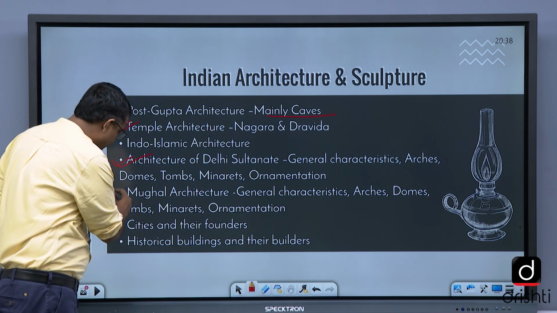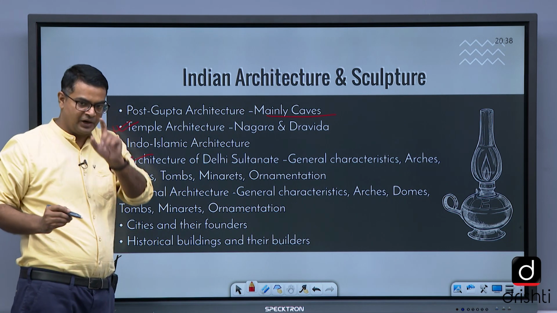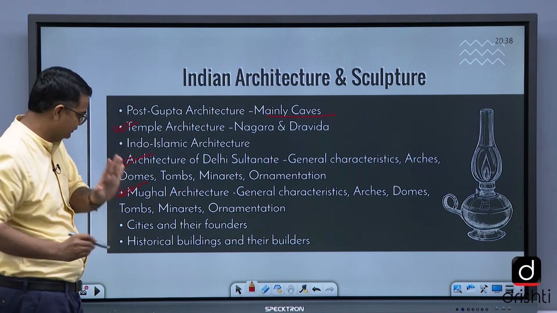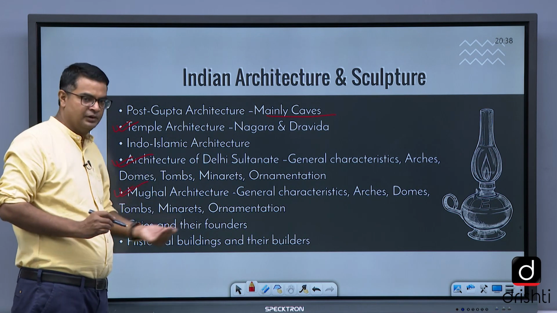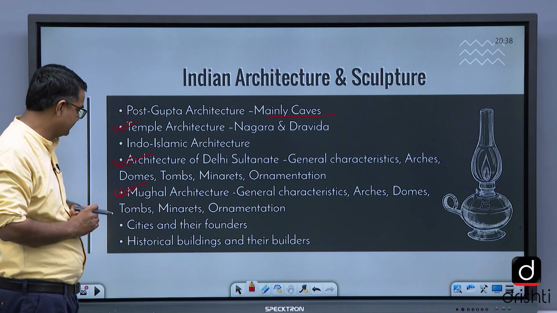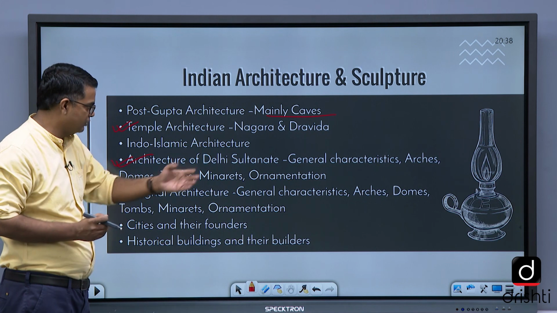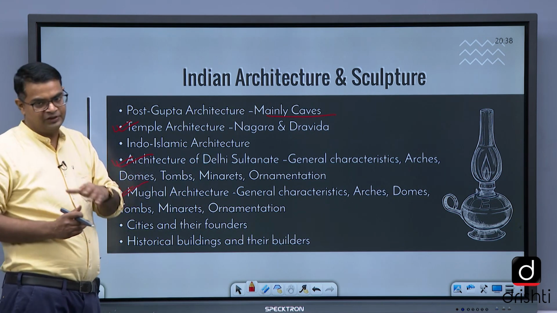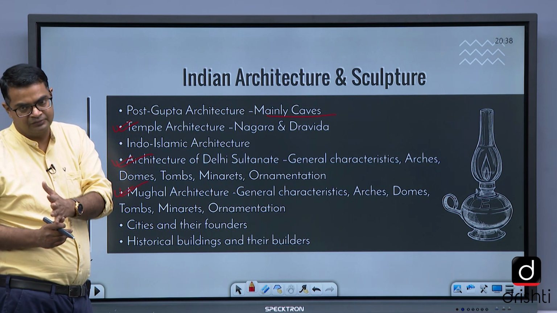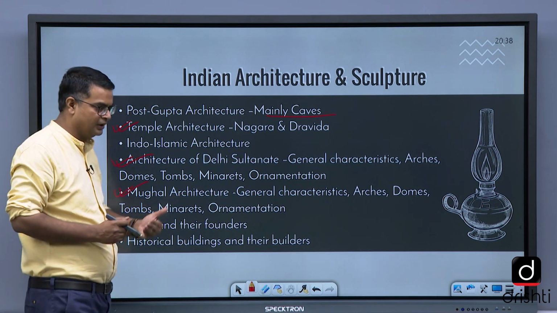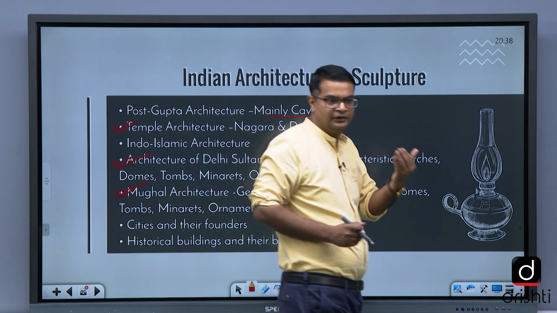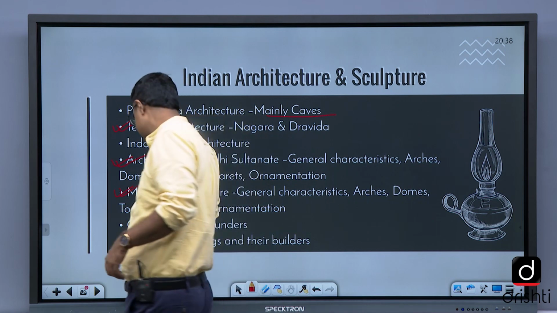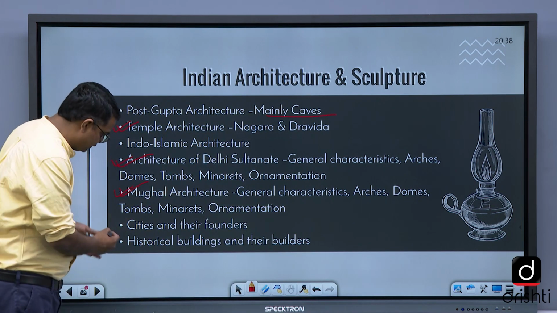Mughal architecture, always important, but remember, again I tell you, temple architecture and Buddhist are very important for prelims and mains, but we cannot ignore Mughal and architecture of Delhi Sultanate. Here also arches, domes, tombs, minarets, ornamentation. Cities and their founders, important cities and their founders, like Dinpanah and Jahanpanah and other cities. Historical buildings and their builders, this is also important.